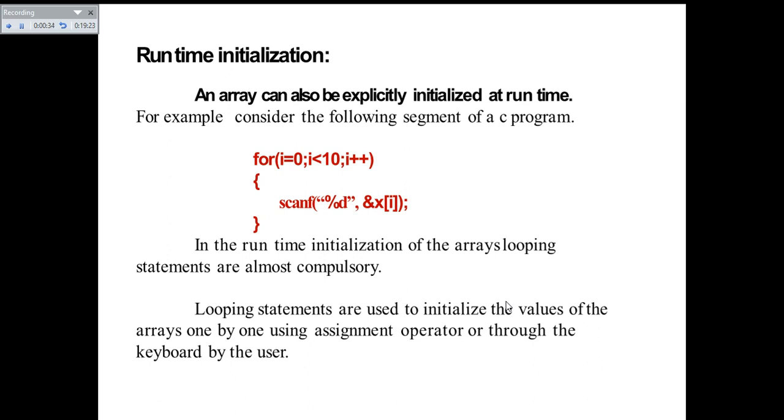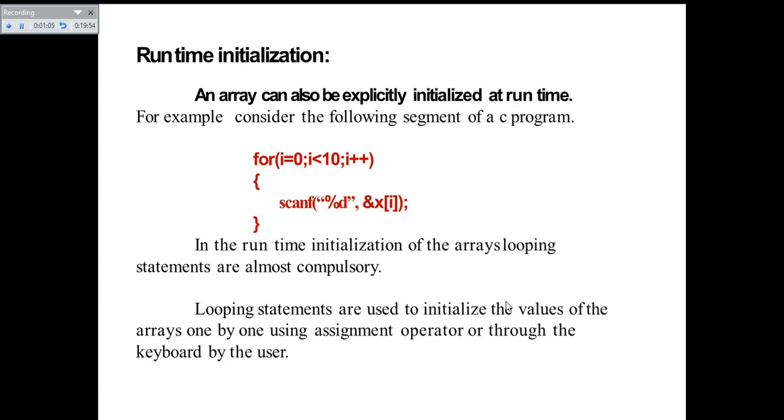For example, consider the following segment of a C program. Here you can see for I equal to 0, I less than 10, I plus plus, it is a for loop where you are going to have 10 iterations. Inside the for loop you get the value from the keyboard, from the user, and you store these values at the corresponding index position inside the array.